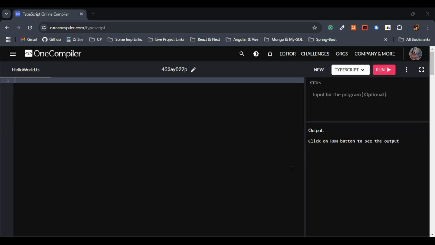TypeScript has to be compiled to JavaScript, right? That is one more additional step. This is one of the cons, and also increased verbosity. Type annotations can make code more verbose, especially in small projects. Basically, it is ideal for large projects, as we had discussed earlier, right?